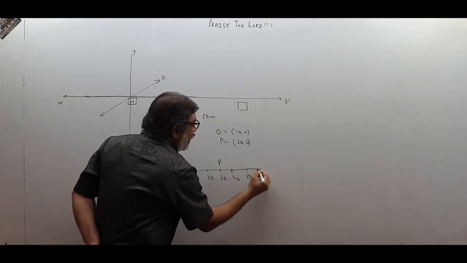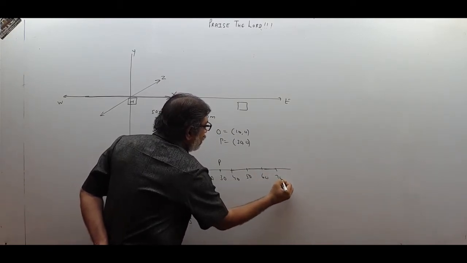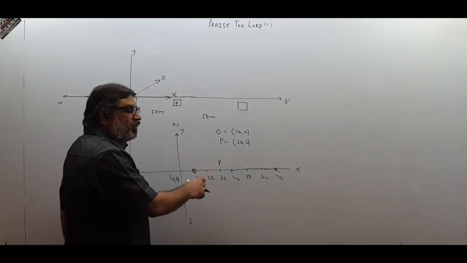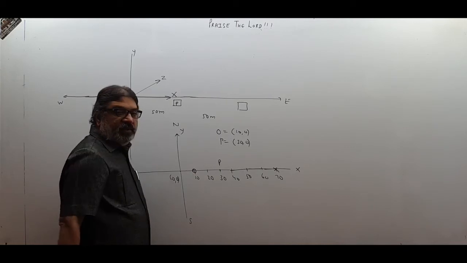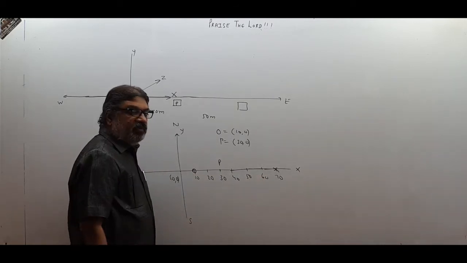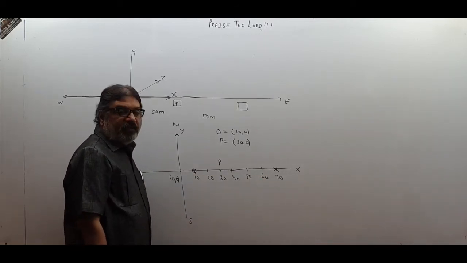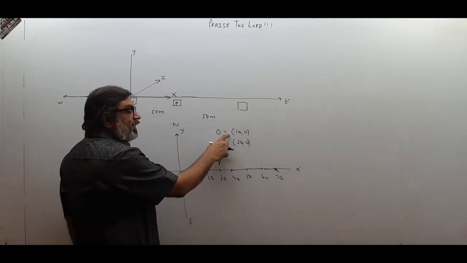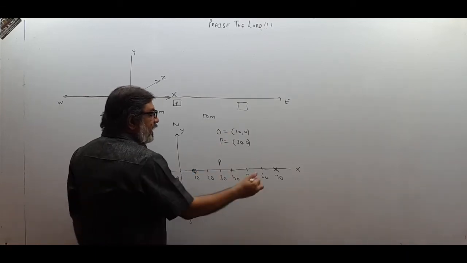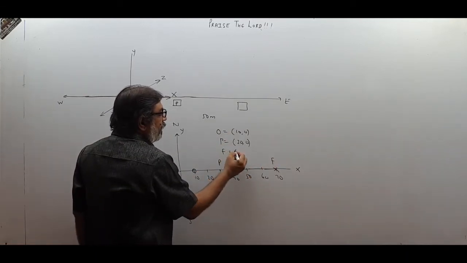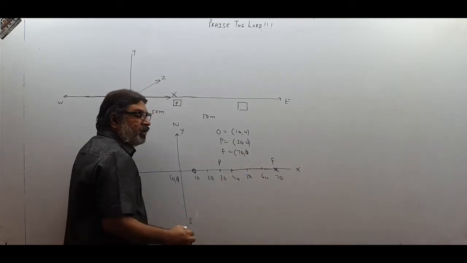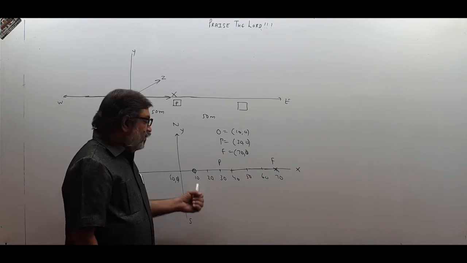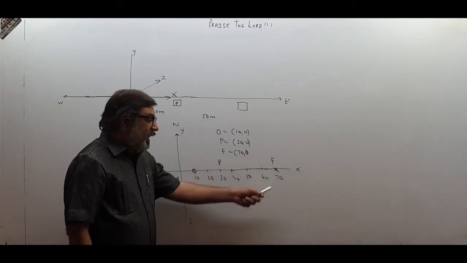If this is 50 and this is 60 and this is 70, supposing your friend is standing over here, he says, I have to reach point P. He is asking you, okay, I am standing at point 70, 0, I want to reach point P, what should I do? So you will think in your mind, you are at 10, 0, point P is at 30, 0 and your friend is at 70, 0. So first of all, what have you done? You have marked the positions of all the points.